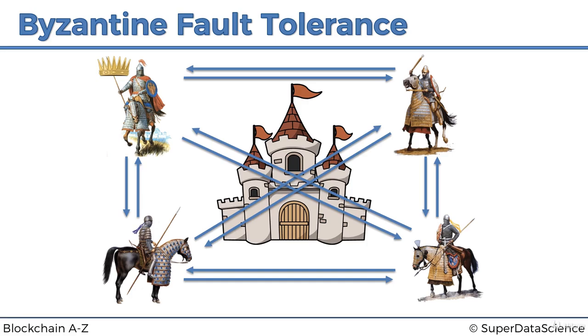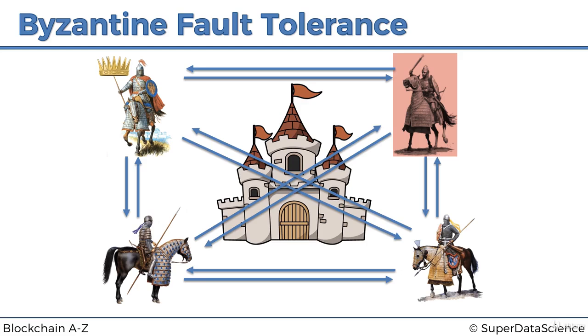Let's say, for example, in this case, that this general here is the traitor. There he is. And so what happens is the commander issues the order. By the way, the commander himself could be a traitor. That's also something they have to keep in mind. Because if the commander was not the traitor for sure, they would just follow the commander's orders and that's it. But the commander could be a traitor.